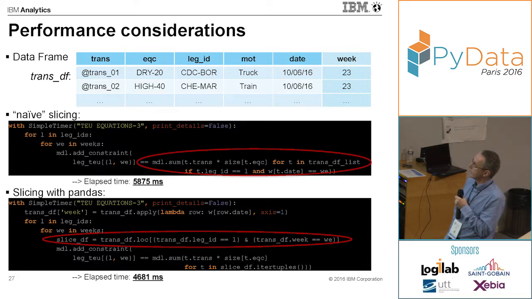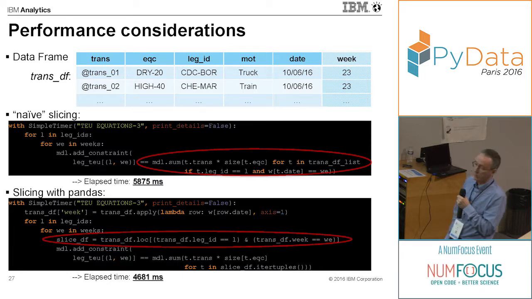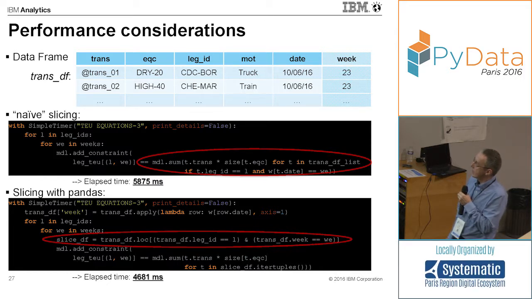So this is the same naive slicing example I've shown before. If we want to do the same using pandas, we would like to do this slicing part using the pandas slicing operation. First, there's a bit of transformation to do, because there's an indirection here: from the date associated with the current decision variable, we actually want to consider the corresponding week index.